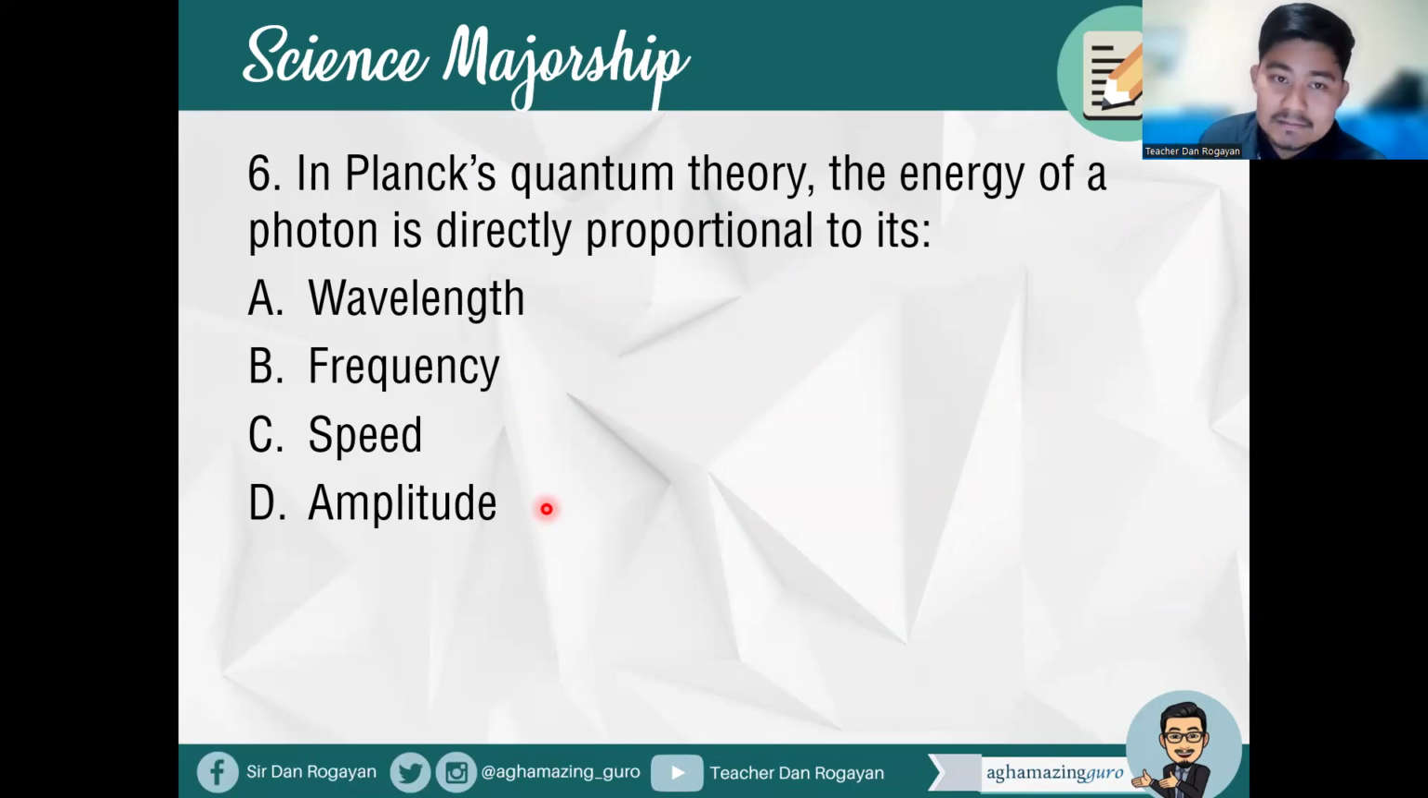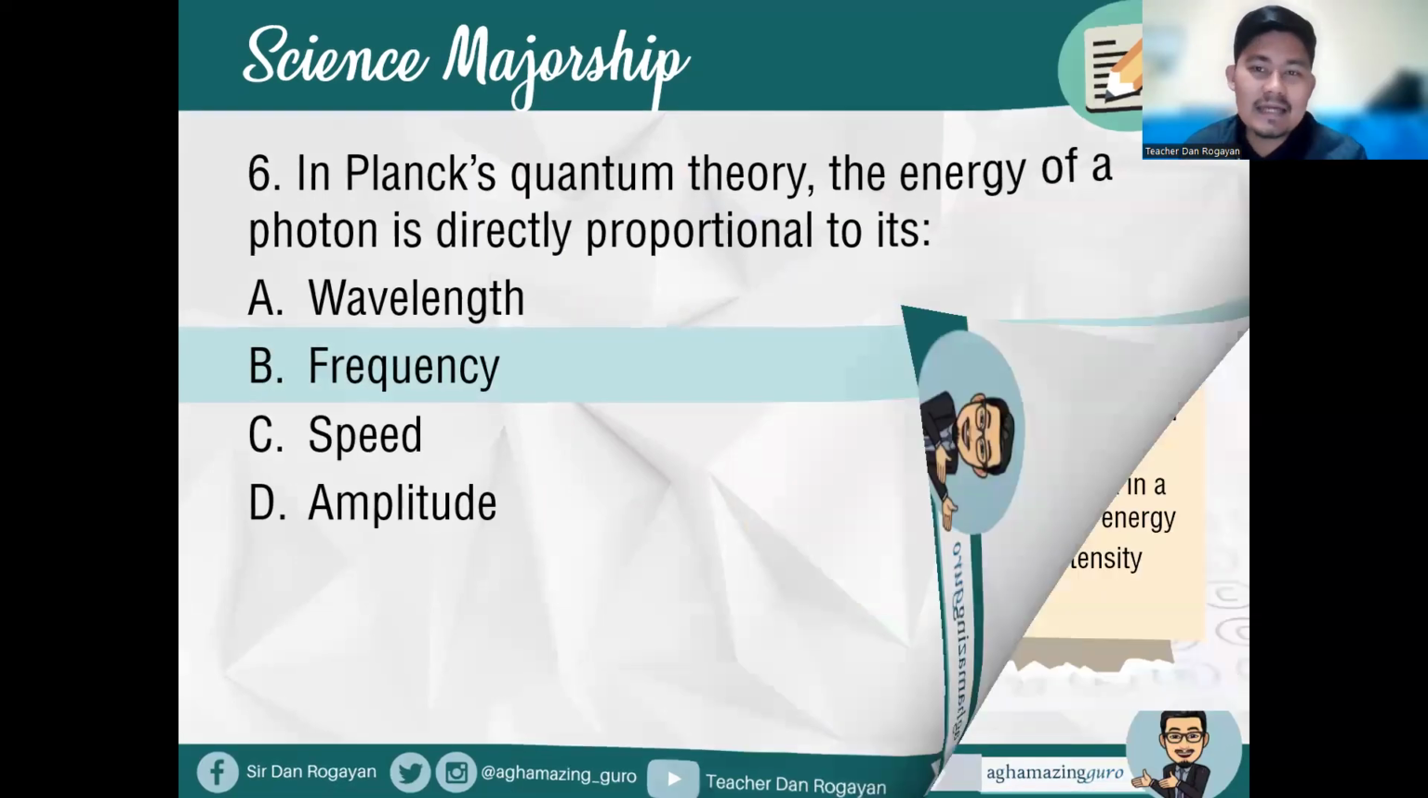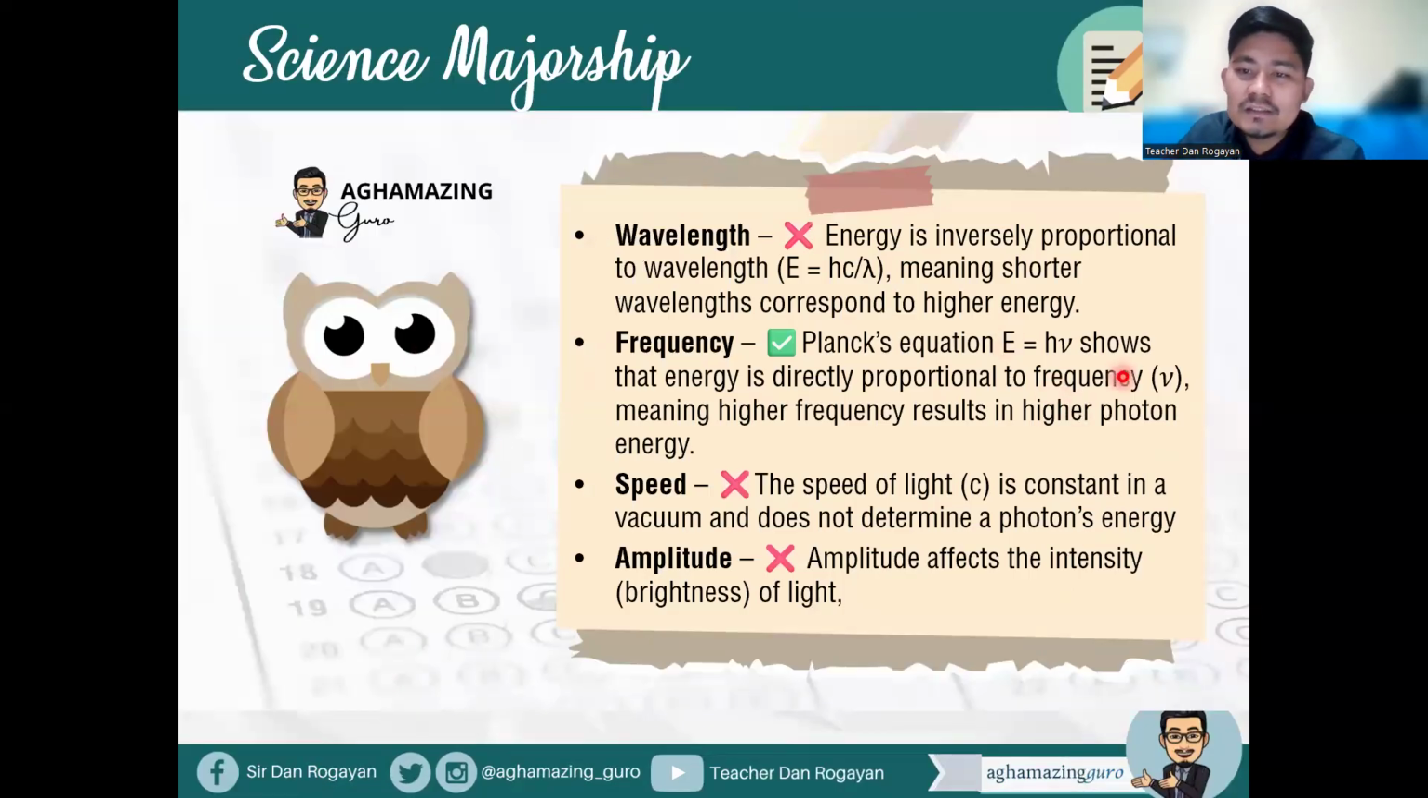The energy of a photon is directly proportional to its, that's correct, to its frequency. Letter B is the correct answer. So for frequency, Planck's equation E is equal to hν shows that energy is directly proportional to frequency, or ν, meaning higher frequency results in higher photon energy. While wavelength, energy is inversely proportional to wavelength, meaning shorter wavelengths correspond to higher energy. While the speed of light, or letter C, is constant in a vacuum and does not determine a photon's energy, while amplitude affects the intensity or brightness of light. All right, so the answer here is frequency.